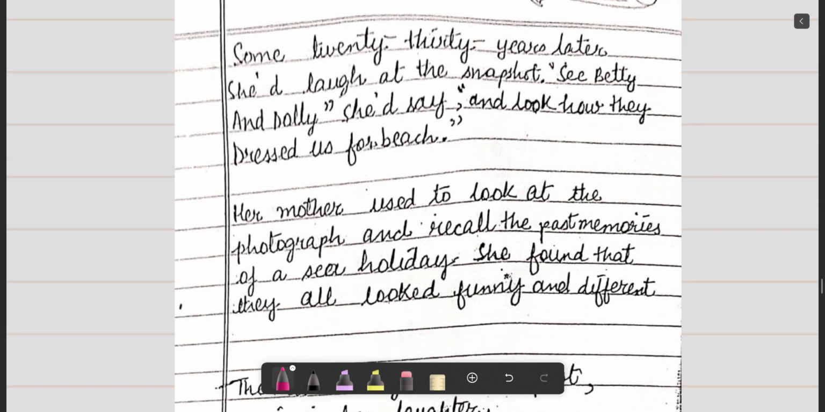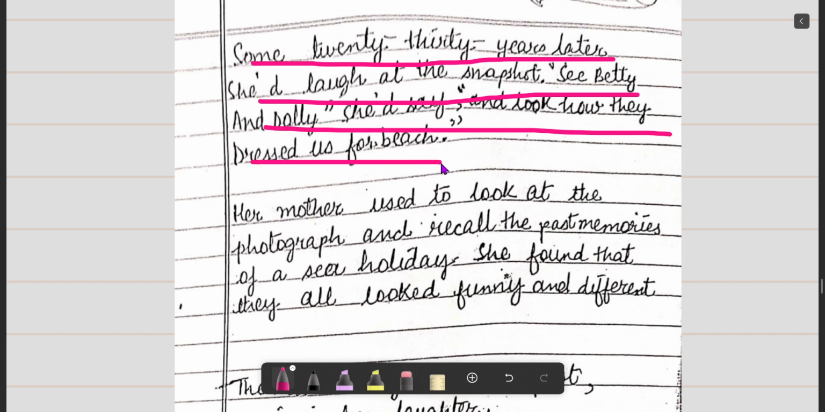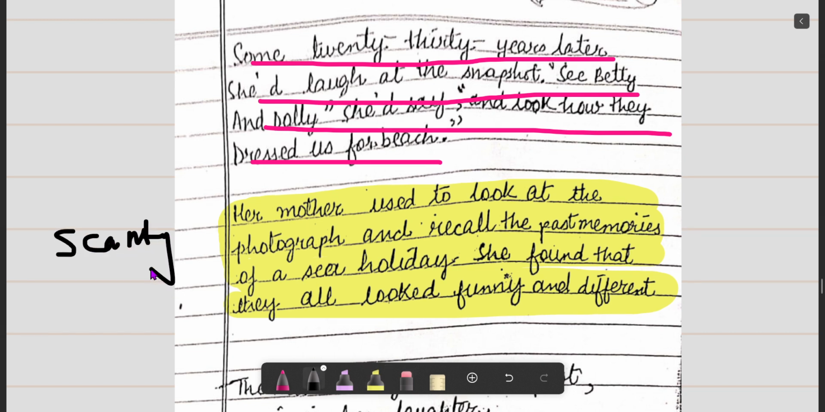Alright everybody, moving on. Some 20-30 years later, she'd laugh at the snapshot. See Betty and Dolly, she'd say, look how they dressed up for the beach. This is the second paragraph. Here the mother was looking at the photograph and recalling the past memories of the sea holiday. She found that they all looked funny and different as they were very scantily dressed. So this was the mother's take on the photograph.